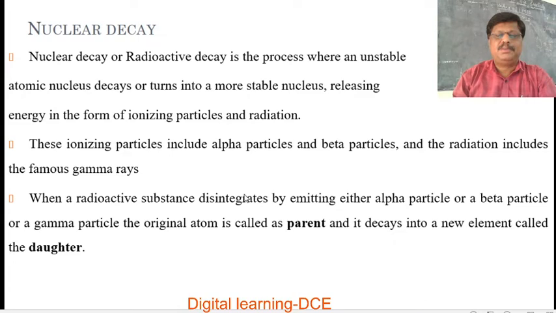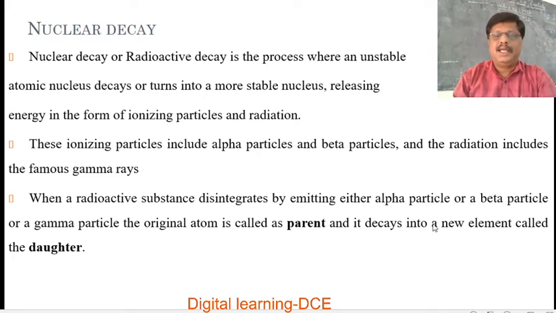When a radioactive substance disintegrates by emitting either an alpha particle, a beta particle or gamma radiation, the original atom is called the parent. So, the radioactive element which undergoes decay is called the parent, and it decays into a new element called the daughter.